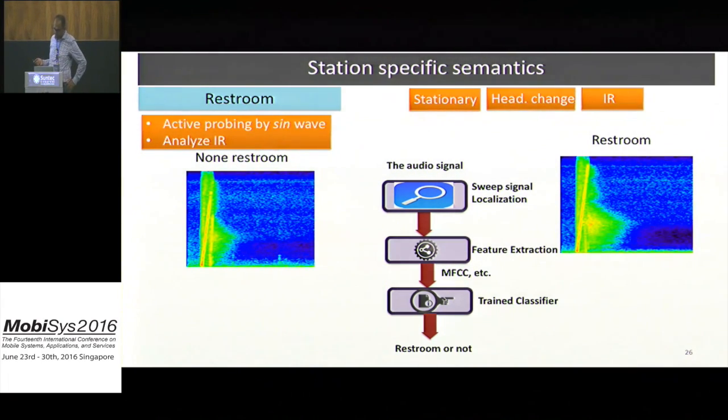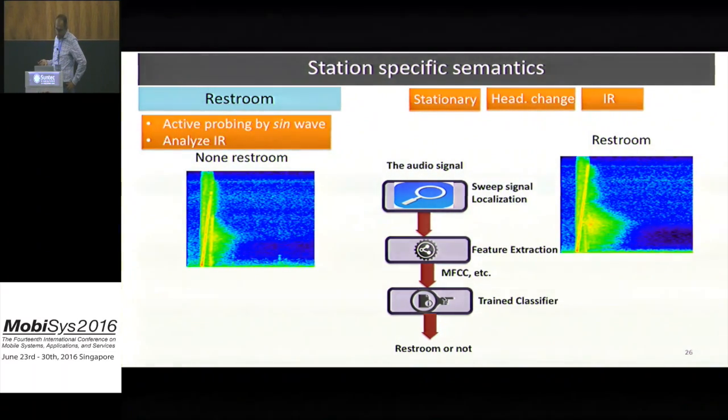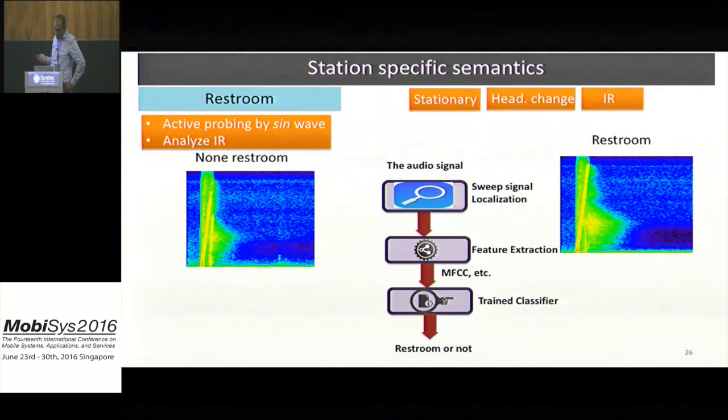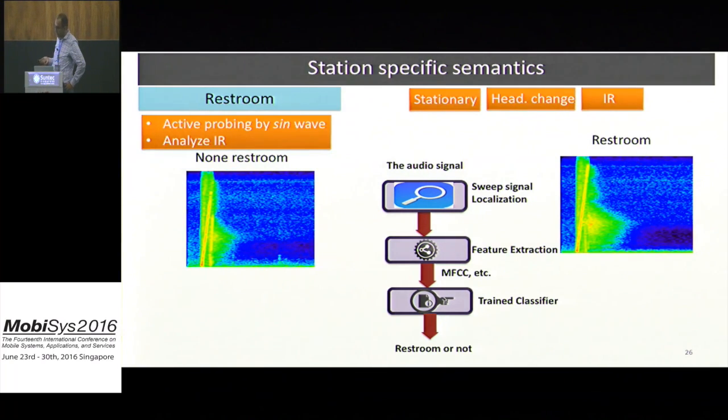So we will use active probing, which means that we actively probe the environment by emitting a sine wave at a certain frequency band and analyze the impulse response of this sine wave. The intuition is that the acoustic characteristic of any environment depends on its ability to absorb sound. And since all public restrooms have common infrastructure like floors and walls that are water resistant, and sinks, we find that they have a unique sound absorption coefficient. So we will use this fact in order to identify restrooms.